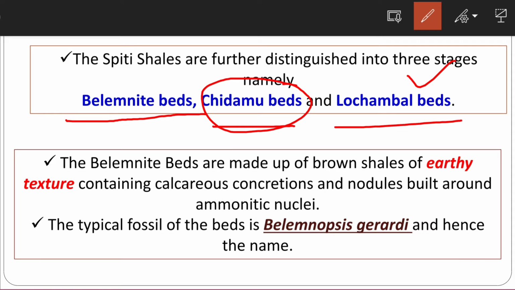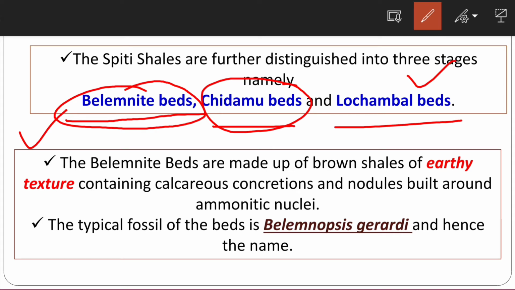So these ammonoid fossils are very rich in Chidamu beds and Lochambal beds, as well as the belemnites. These belemnite beds have been named after belemnites Gherardi, that's a fossil, an ammonoid fossil. Okay, so on that basis it has been named as belemnites bed.